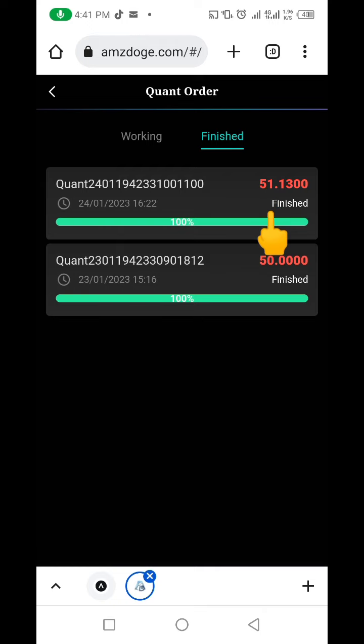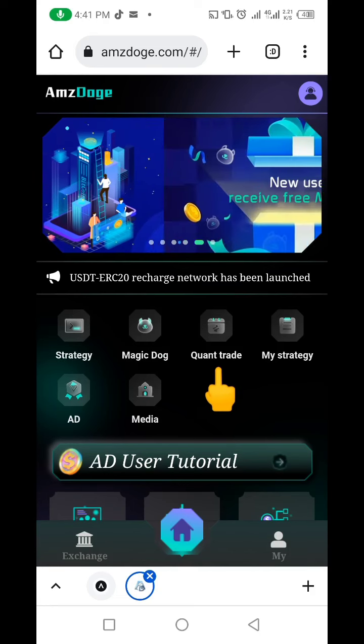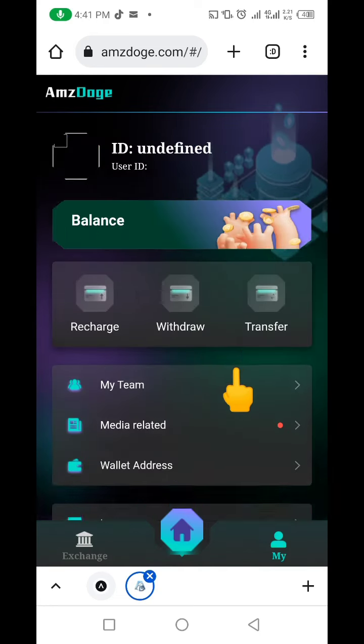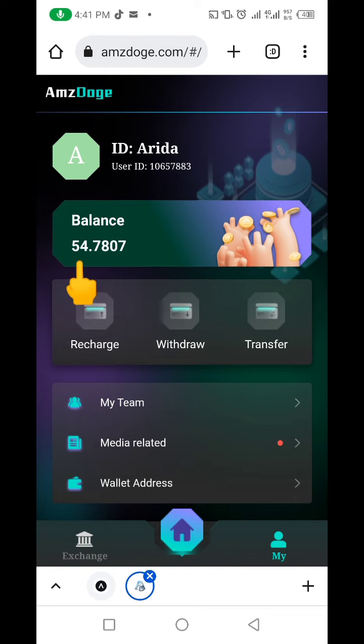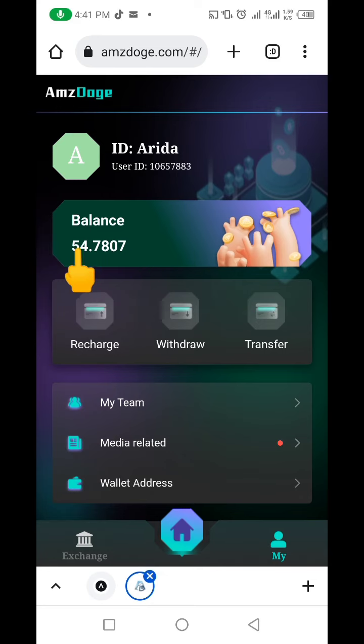Then I restaked that 51 USDT, and now after two days, 72 hours, I have 54.7 USDT, almost $5 worth of USDT in profit, in 4 days. And that is what you actually gain for joining AmzDoge.